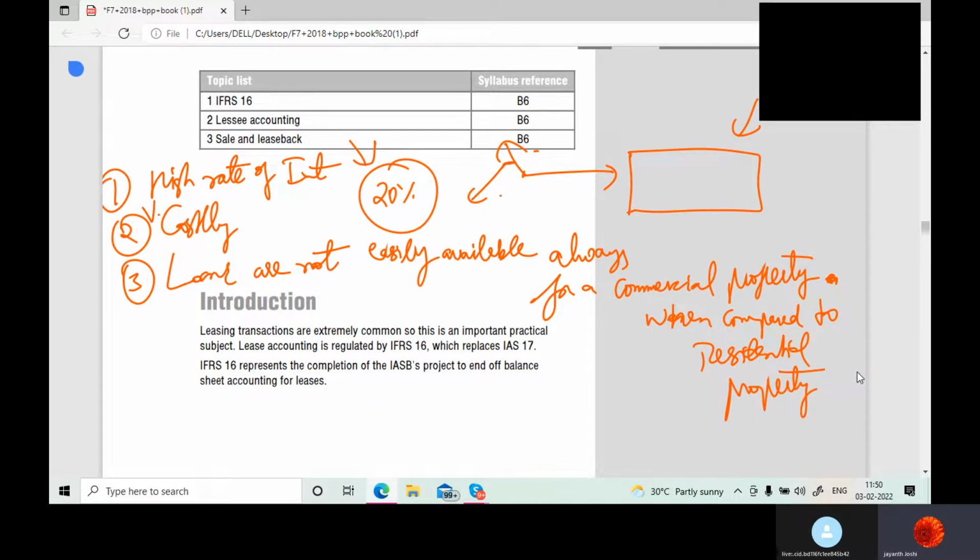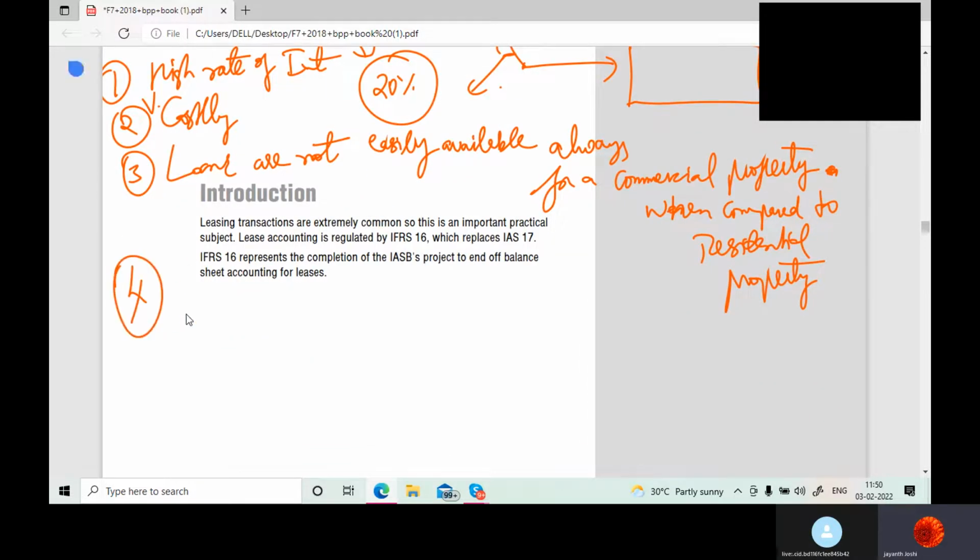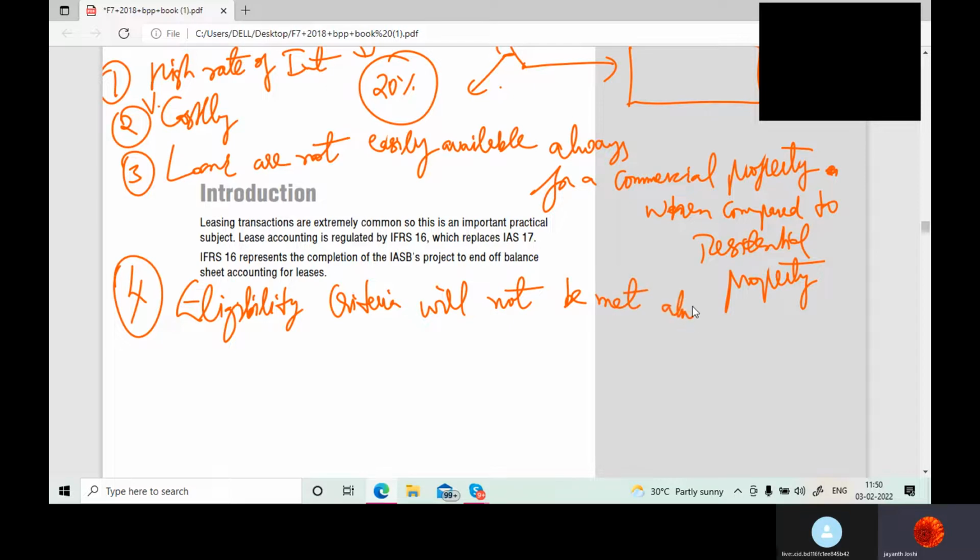You have to first make yourself comfortable with the subject, because we only hear the terminology, but we don't know in reality what is happening. Eligibility criteria will not be met always. That means if you don't meet the eligibility criteria for getting a loan, then it would be tough for you to get the loan, correct? Yes. Eligibility criteria will not be met always. If not met, you may not get a loan.